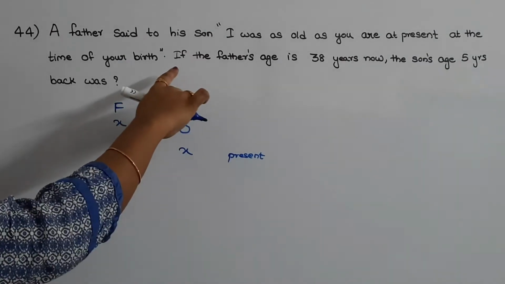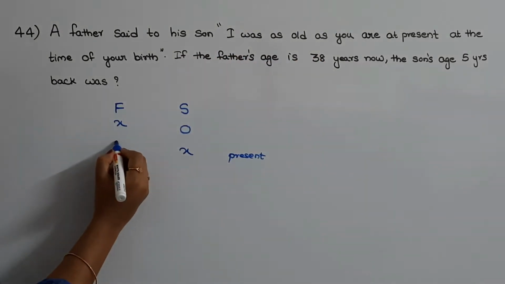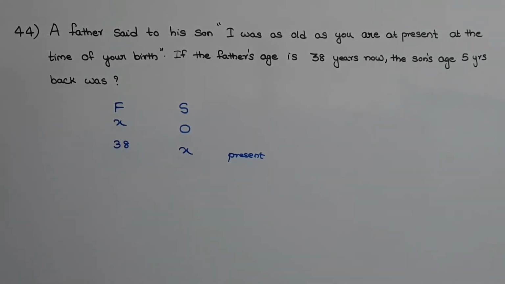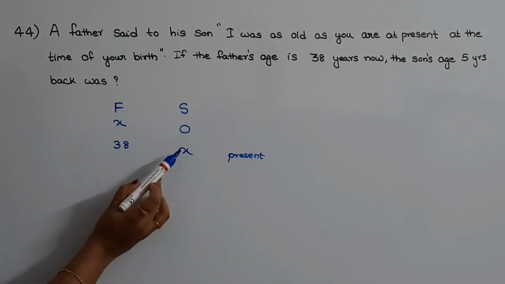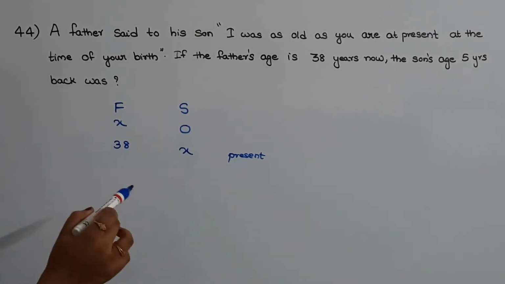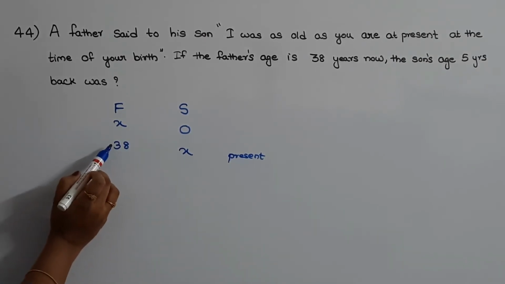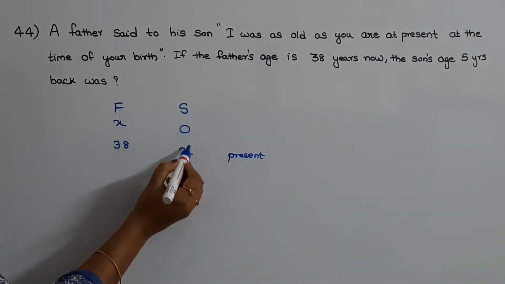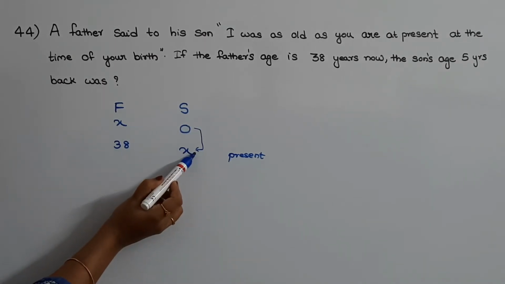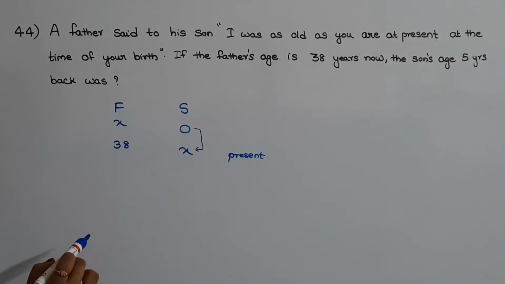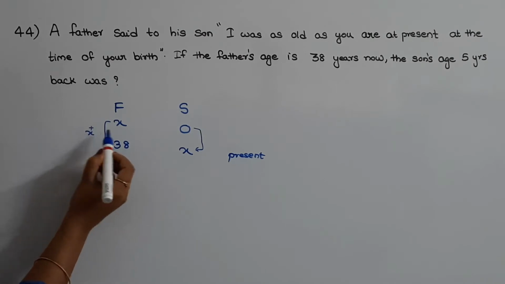They are telling that the father's age is 38 years now. We need to find the son's age 5 years back. Let us first find the son's present age, then the age 5 years back. The father is speaking this to his son x years after the birth of his son. So x years after, his age is 38.